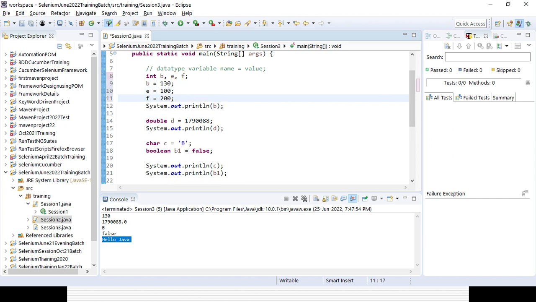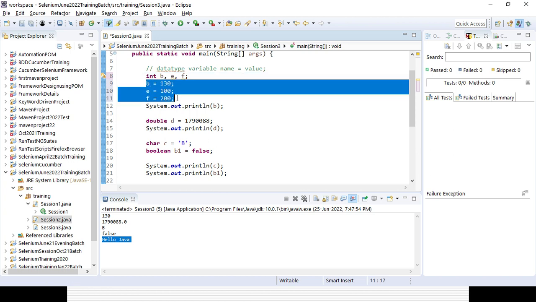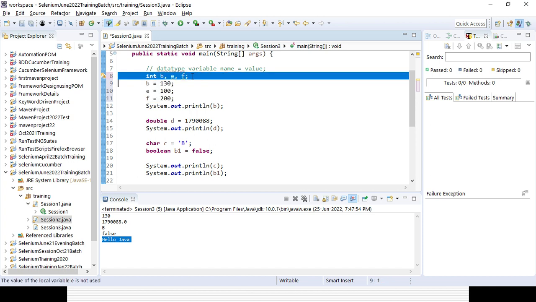So in case you want to declare more integers at the same time, you can do it, and after that you can assign the values. That will help you down the line to make it easy. You can know this is the integer, this is the double, this is the character. For multiple variables at the same time, you can define the data type, and then you can assign the value. So that way it will work, guys.